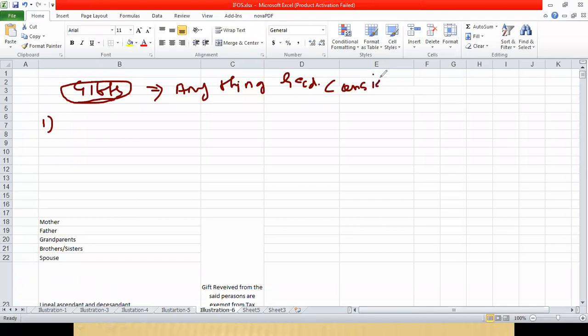Any amount or anything received by a person without any consideration. If you receive a gift from somebody, suppose your friend is giving you some gift, for that a return consideration will not be there.